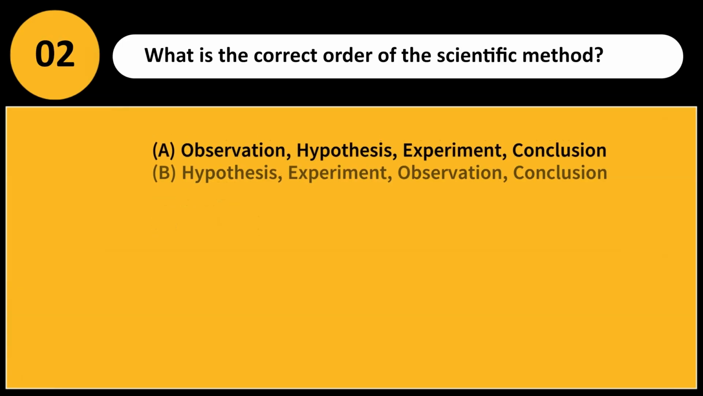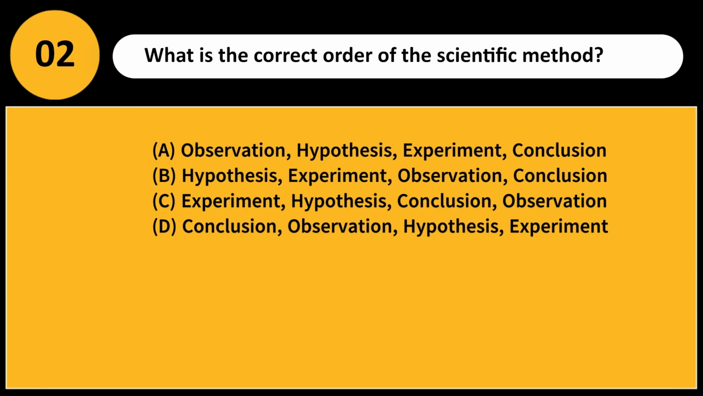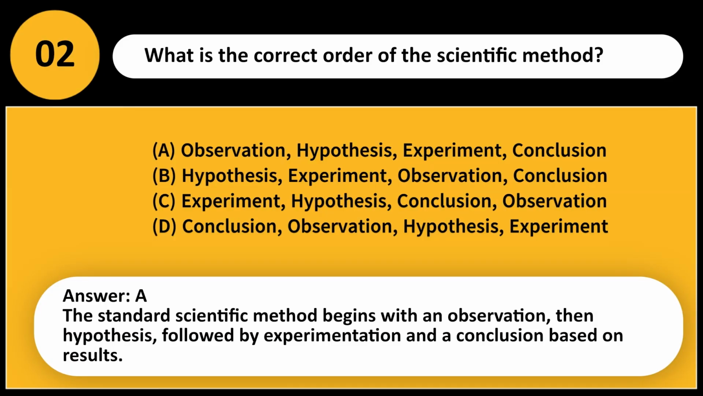What is the correct order of the scientific method? A. Observation, hypothesis, experiment, conclusion. B. Hypothesis, experiment, observation, conclusion. C. Experiment, hypothesis, conclusion, observation. D. Conclusion, observation, hypothesis, experiment. Answer, A. The standard scientific method begins with an observation, then hypothesis, followed by experimentation and a conclusion based on